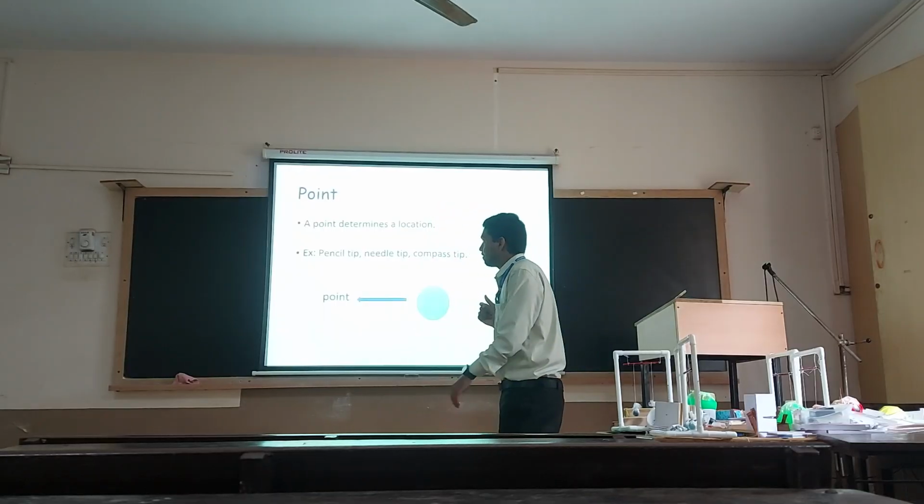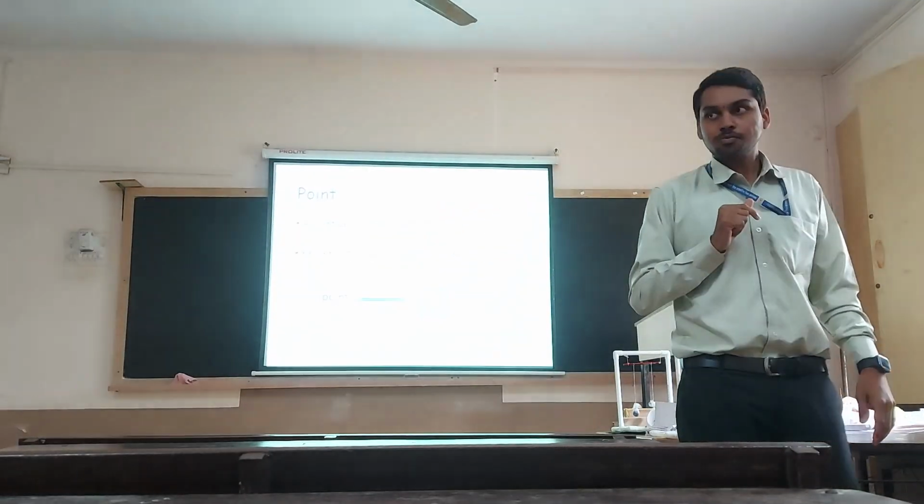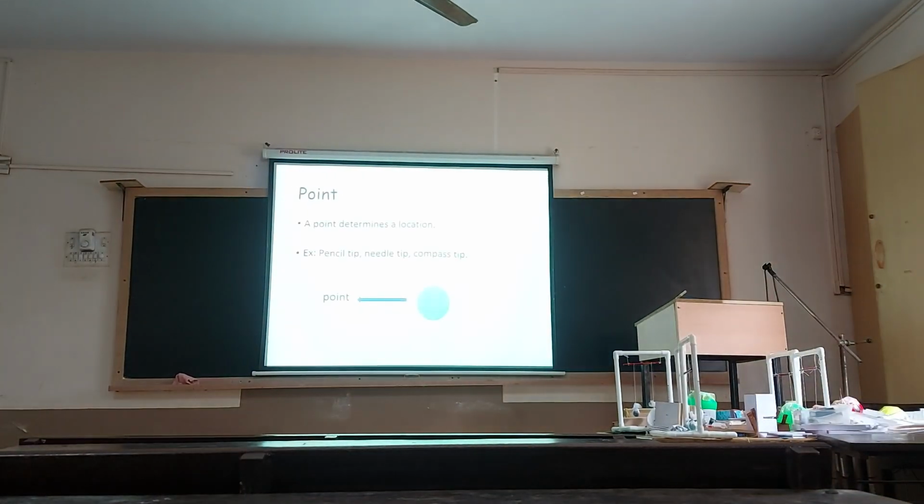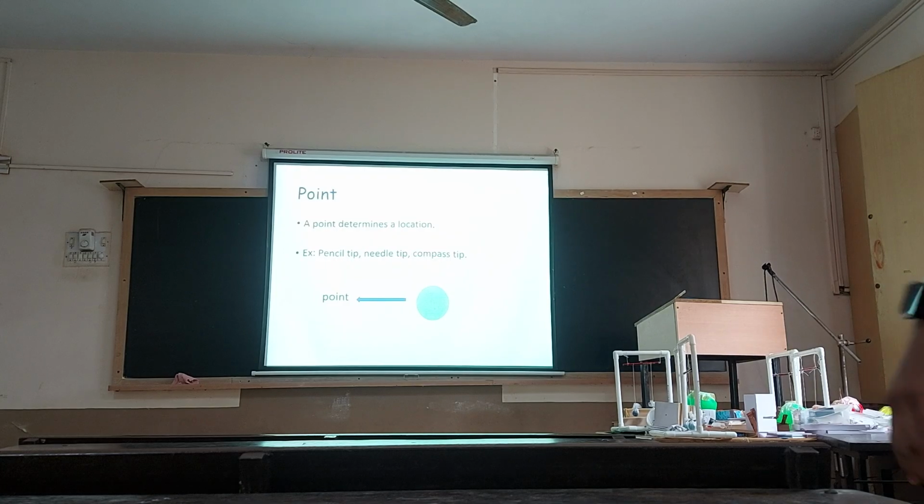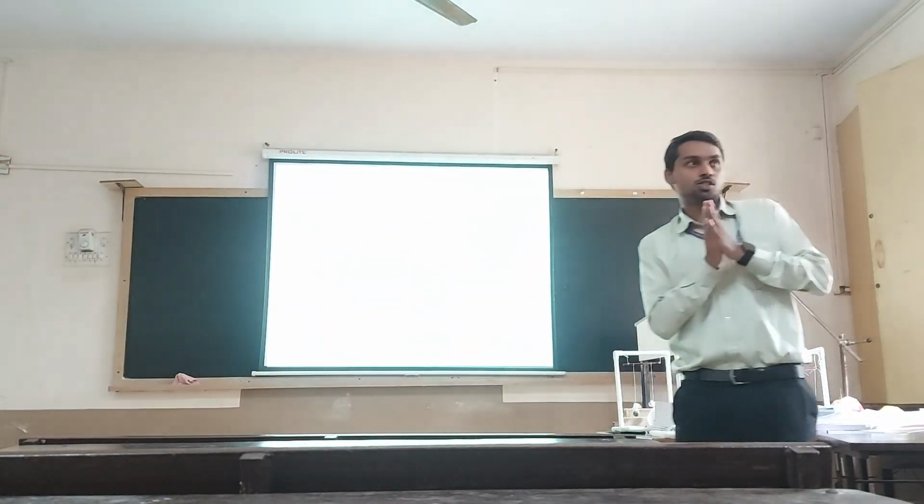So first we go to the point. A point determines the location. If you are going to another place and you don't know the route, what will you use on your mobile? Google Map. It will show the route. It will show the distance.